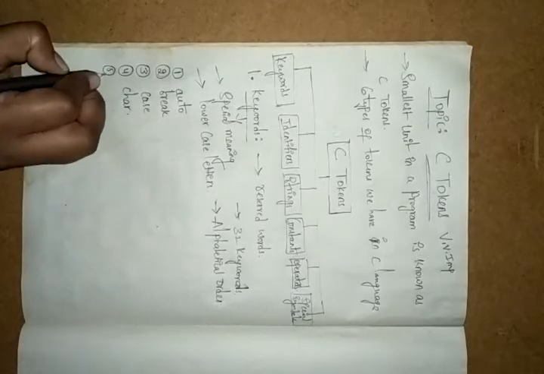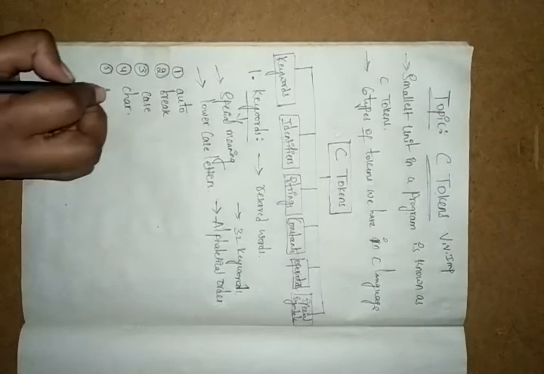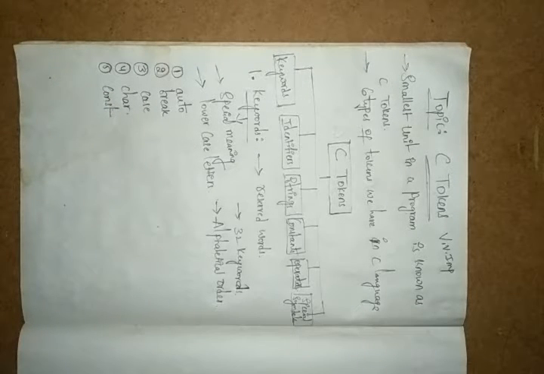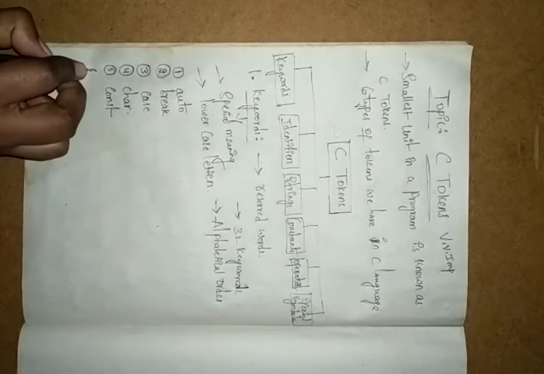And next we have the fifth one, const. Const means constant. It makes the variable value remain unchanged. Unchanged means it is in a constant manner.